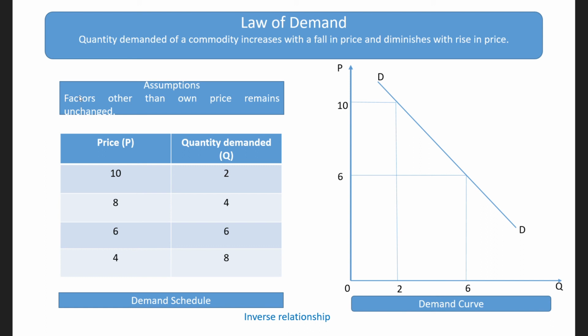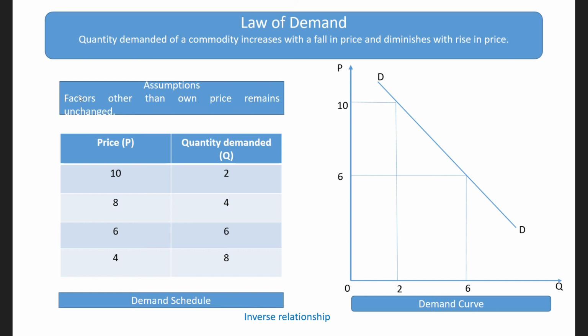Why? Because you do not like tea. If your taste has changed, earlier you used to consume tea, but now you do not like tea anymore, so even if the price of tea is falling, your quantity demanded of tea may not increase. So these things impact our law of demand.